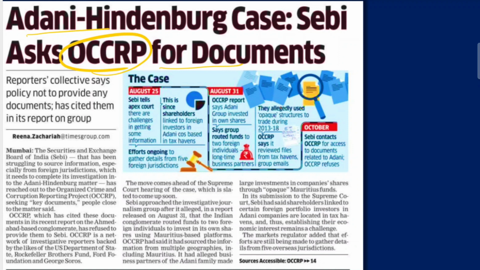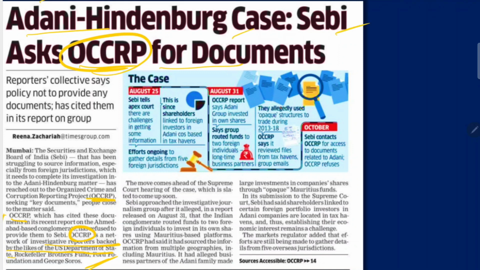All right. Okay. Now, OCCRP. Let's go through this article just to search what this is. OCCRP, which has cited these documents in the recent report on Ahmedabad-based conglomerate, has refused to provide them to SEBI. Here again it's mentioned OCCRP is a network of investigative reporters backed by the likes of US Department of State.